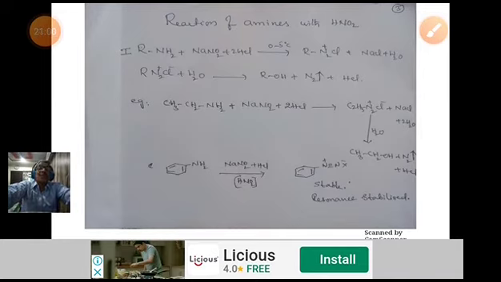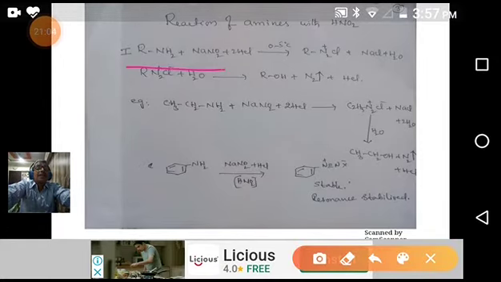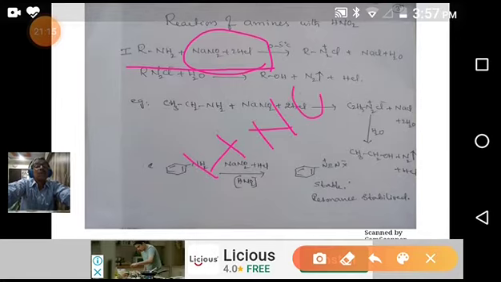So what is the reaction? Amines, primary amines, react with sodium nitrite and HCl. Why are we using sodium nitrite and HCl? Because HNO2 is very unstable. HNO3 is stable, but nitrous acid is not; it is different from nitric acid. Nitric acid is very stable, whereas nitrous acid dissociates into different molecules.